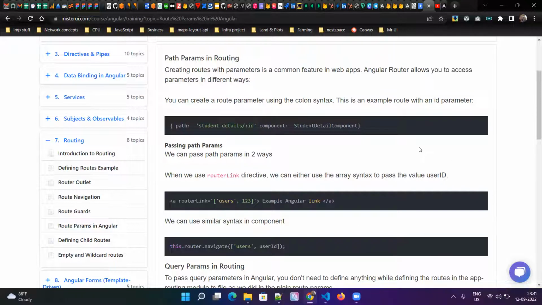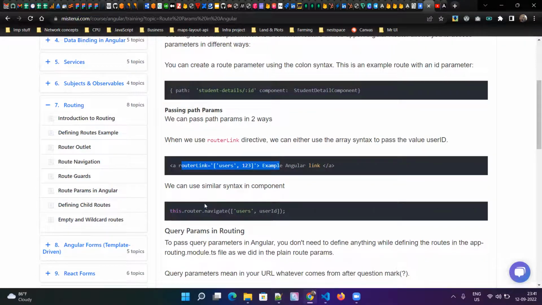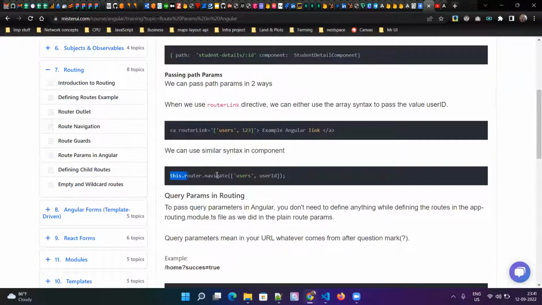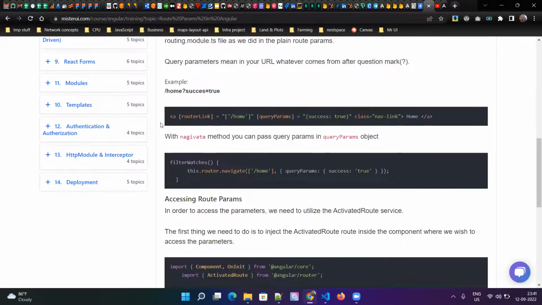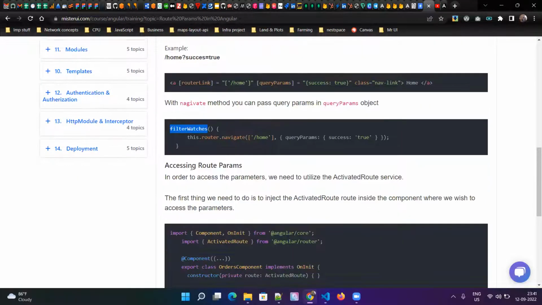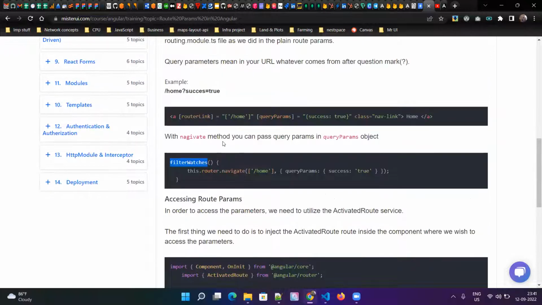That means inside your HTML template. And how can you navigate to your URL or a path using TypeScript code? Okay, so this is template navigation using the router link directive, and this is your TypeScript navigation. You have to write a method, and in that method you can use the router service to navigate to this path. Okay, this way you have to call this method from your HTML based on some user clicks or